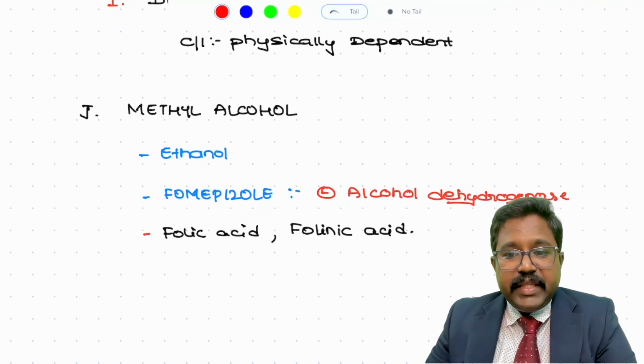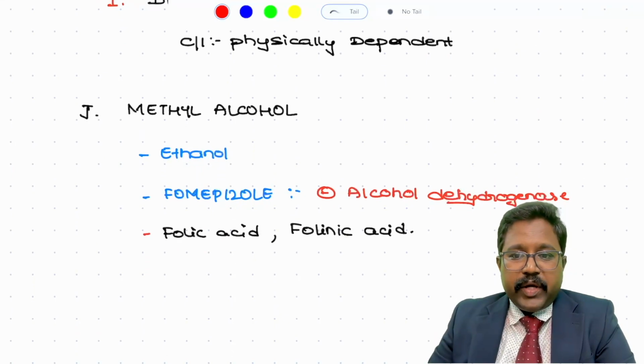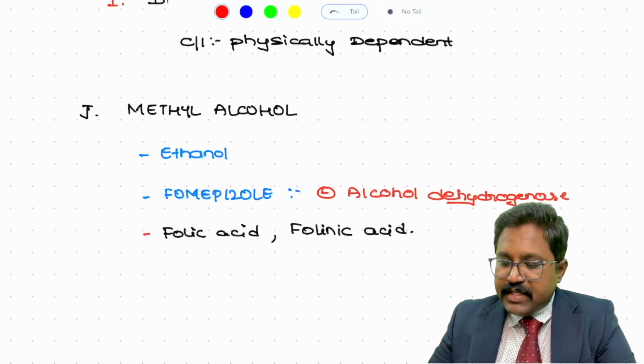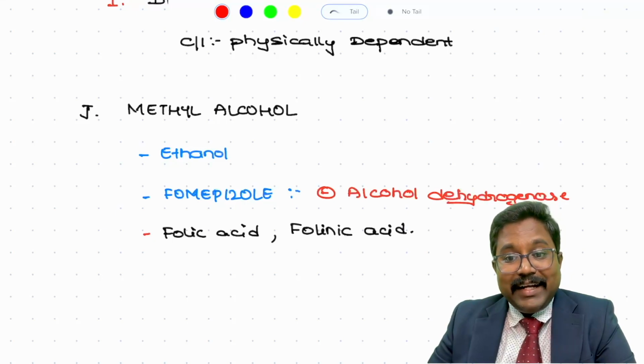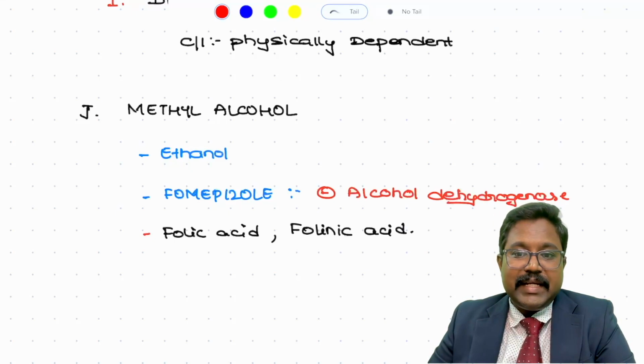In case of methyl alcohol poisoning, you can go with a specific drug, that is ethanol. Ethanol can be used to decrease the degradation of methyl alcohol to its active metabolites, which are also toxic in nature.